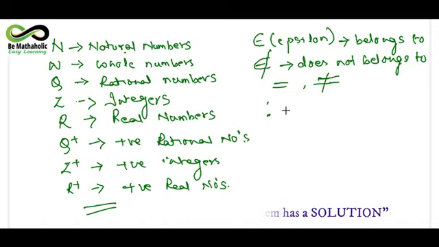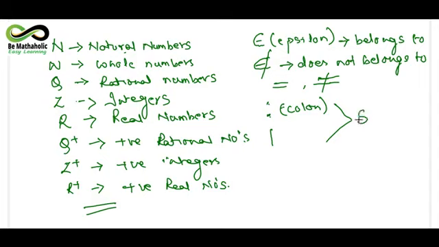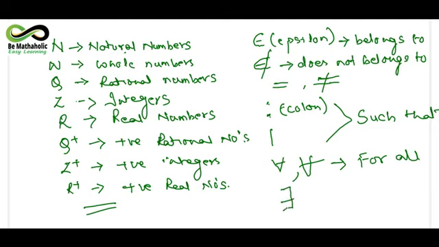Similarly, there are two symbols which are used for the same purpose. This is a colon, you can find it on your keyboards, and this is a small short line. Both these symbols are used to denote one thing, which is read as such that. Similarly, there is another symbol you may find in some books in this manner or in this manner, it's the same. It is known as for all. You can read it as for all. Like V turned upside down, crossed like this, you will call it for all. Similarly, we will come across this symbol, which is known as there exist.